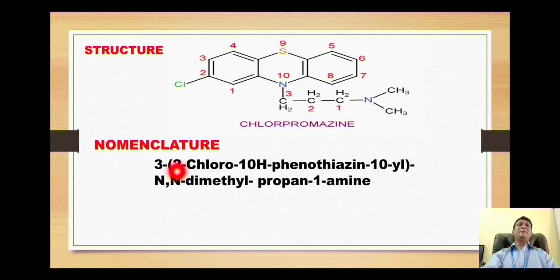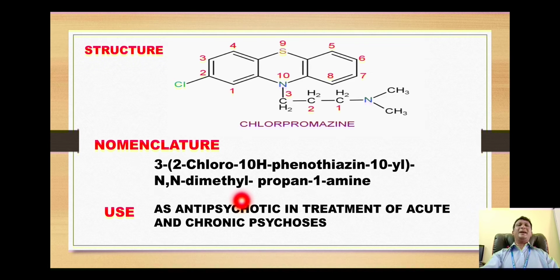So the IUPAC name will become 3, that means on this 3, 2-chloro-10H-phenothiazin-10-yl-N,N-dimethylpropanamine. This drug is exclusively used as antipsychotic drug, and it is highly useful in treatment of